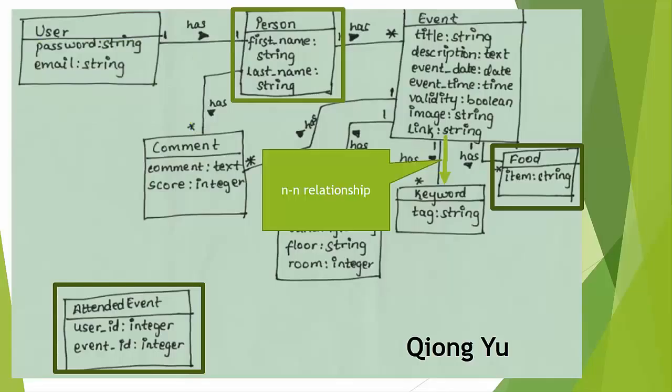And the third one is between event and keywords. This is a many-to-many relationship because one event can have many keywords, and one keyword can apply to many events as well. So I created a join table between the two of them.